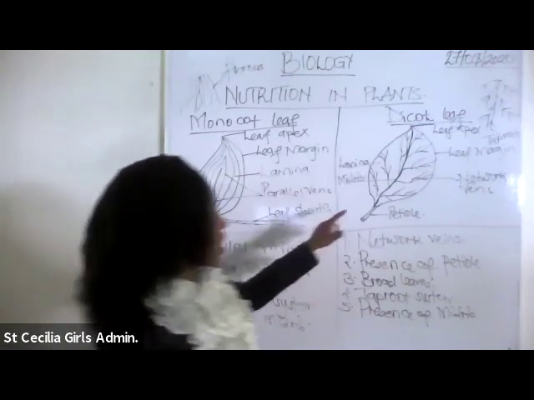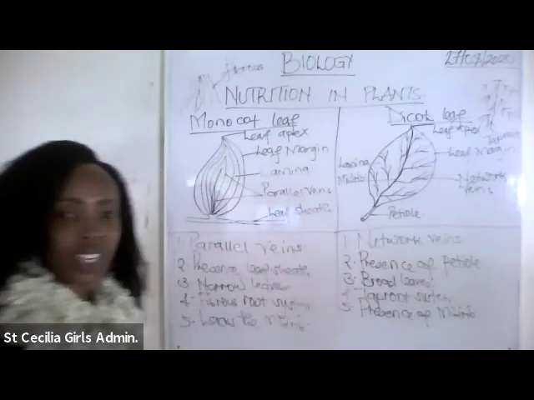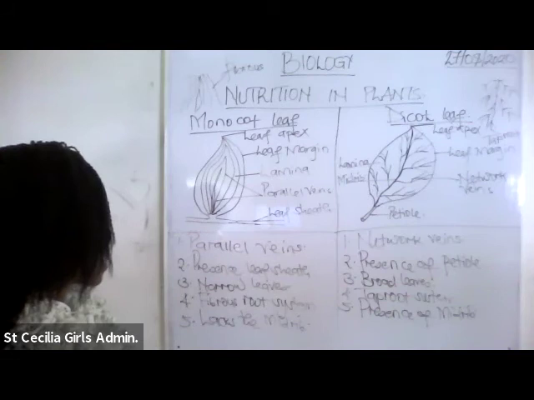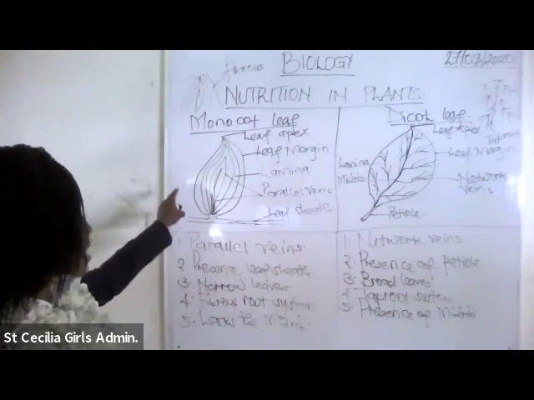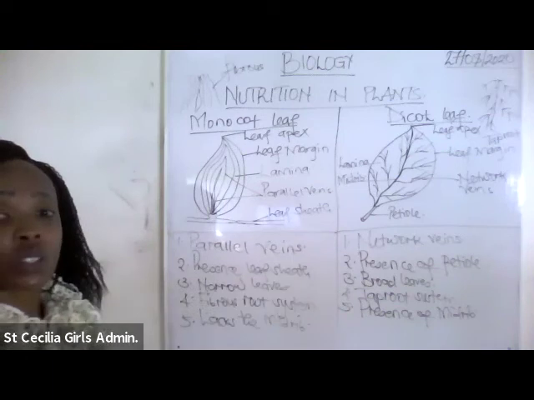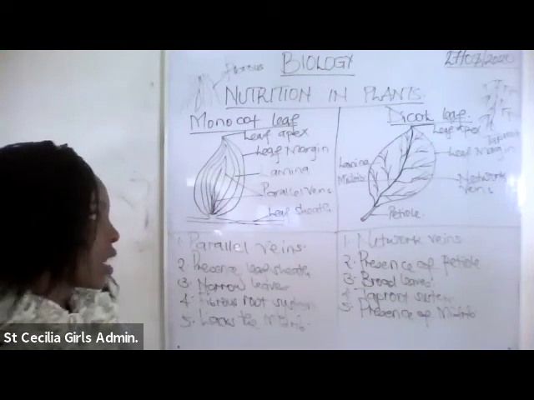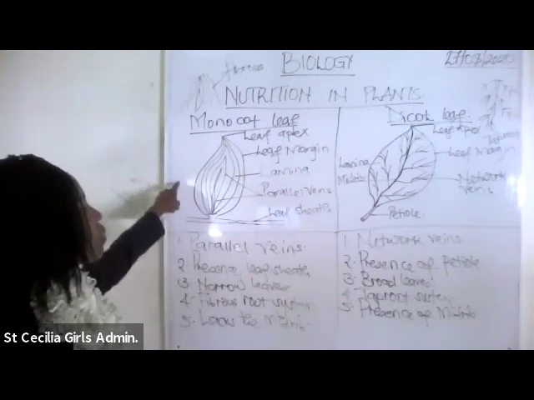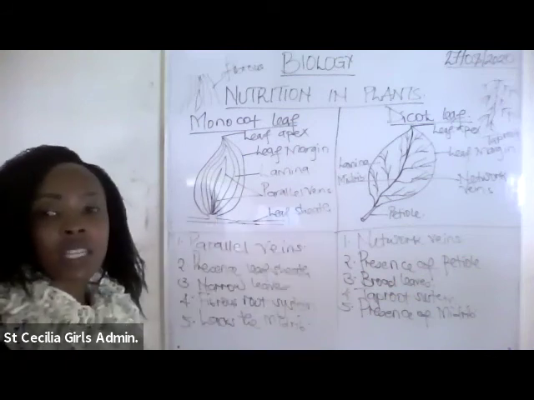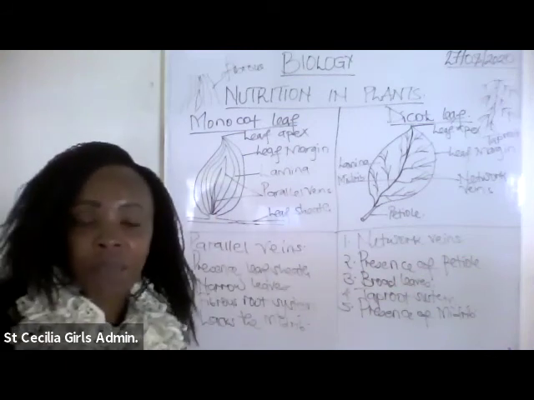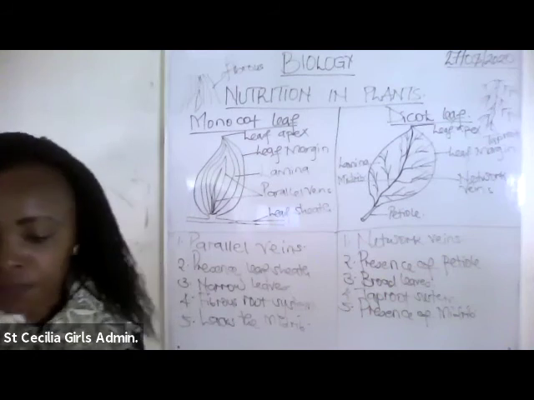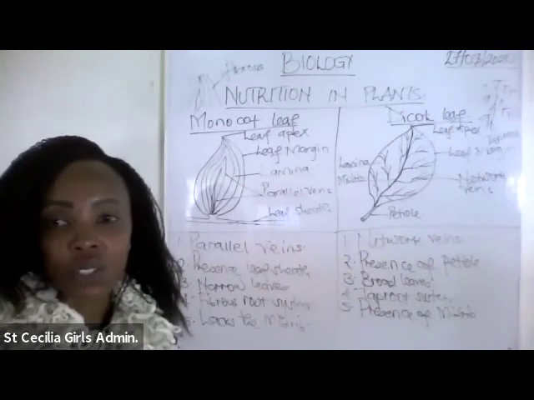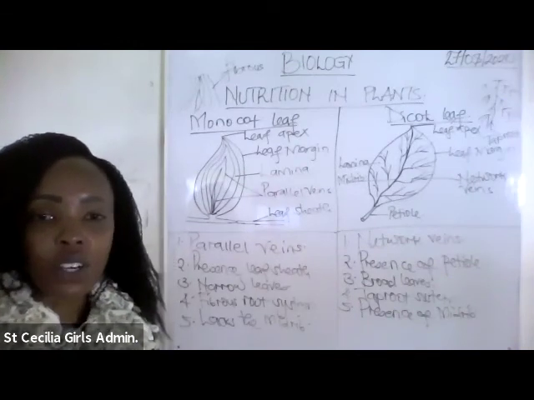While in a dicot, we have a petiole, the place that you usually hold onto when you have a leaf. This one normally has narrow leaves compared to the dicot. The dicot usually has a very broad leaf surface. Then the other one is that we do not have a midrib in monocot, but in dicot, the midrib is very much present. And that is it on the differences between a monocot and a dicot, not necessarily a monocot leaf, but a monocot and a dicot.